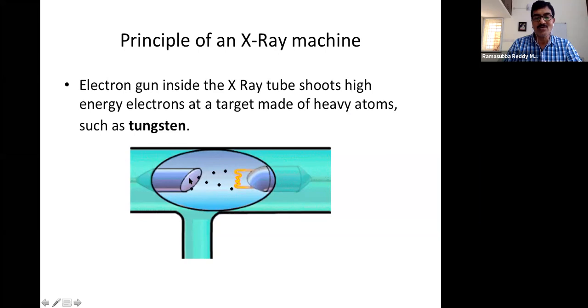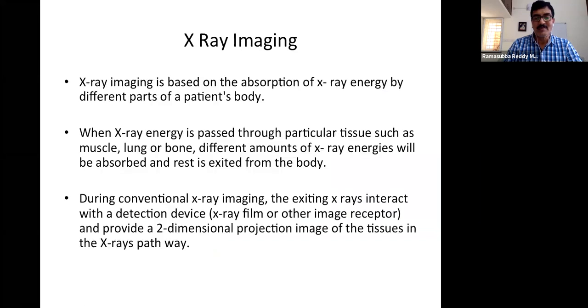So the internal structure of atoms of the anode gets modified and they release some energy. That energy is called X-ray energy. That's the one being used for identifying internal structures.